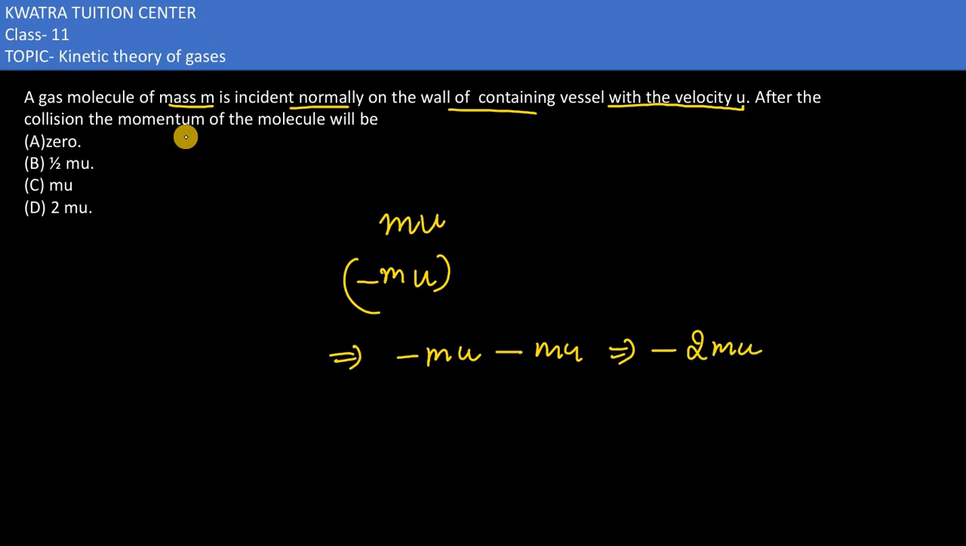But here we would be just considering the magnitude of the momentum, not the momentum itself. Okay, we will not say minus 2mu. What will we say? The answer for it is 2mu. And what are we assuming here? That our collision is elastic.